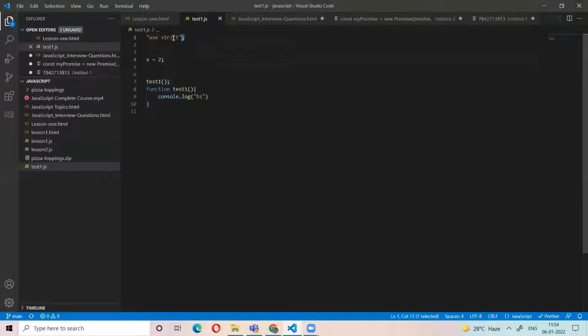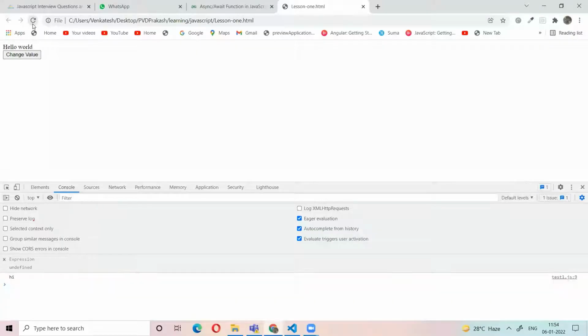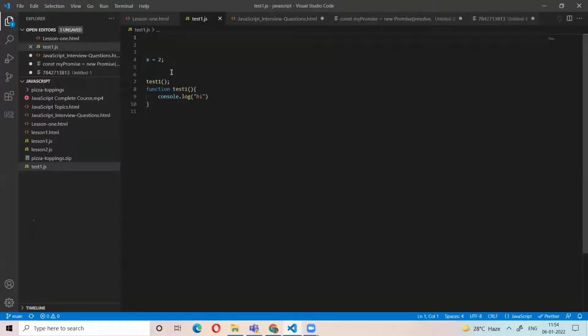But if you don't use strict here, it will execute. That means JavaScript allows us to assign a value to a variable anywhere before its declaration. But if we use use strict, then it stops the hoisting.